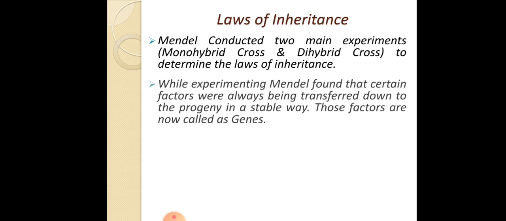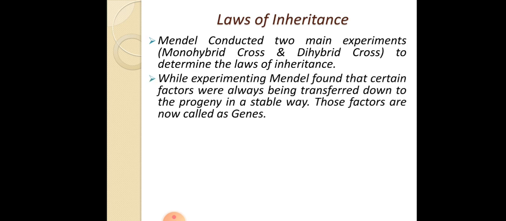While experimenting, Mendel found that certain factors were always being transferred down to the progeny in a stable way. Those factors are now called genes. When Mendel was performing the monohybrid and dihybrid crosses, he found that certain factors are transferred from the parent to the offspring.